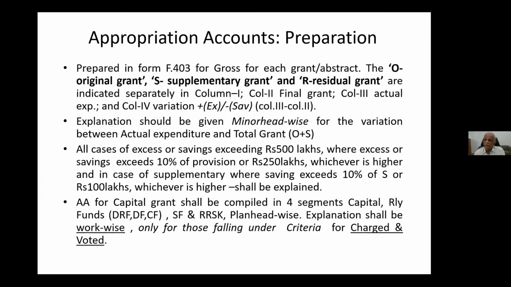So वो criteria पे जो works आता है, वो works के बारे में explanation, grant कितना है, actual expenditure जितना है. Why that variation? Suppose saving is there, so estimate not sanctioned, or drawings not prepared. Like that we can do. Suppose excess expenditure is there, why it could not be postponed? वो criteria पे most important point is criteria. So वो criteria क्या है देखेंगे.